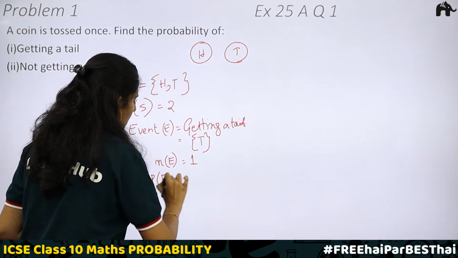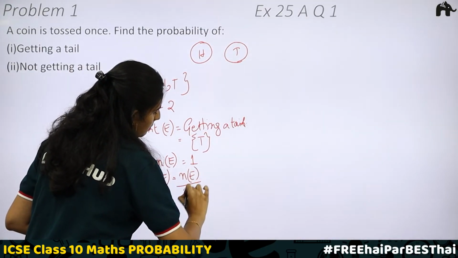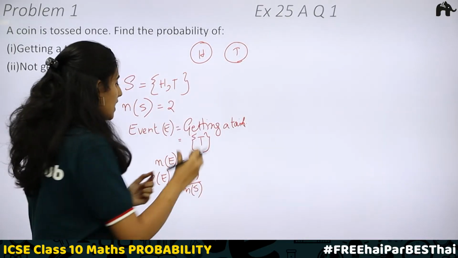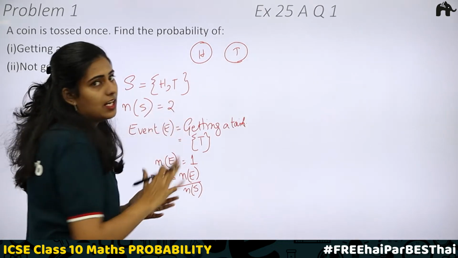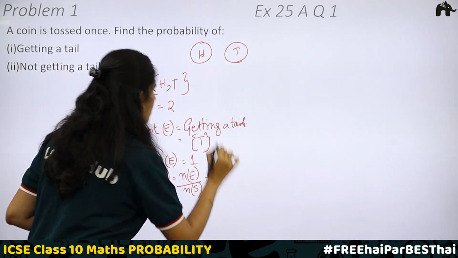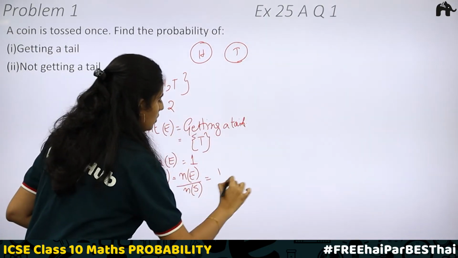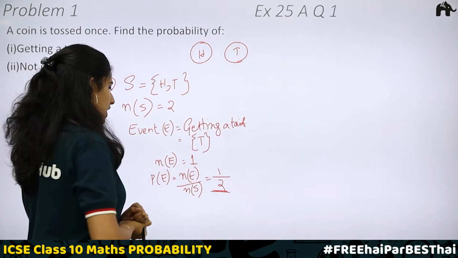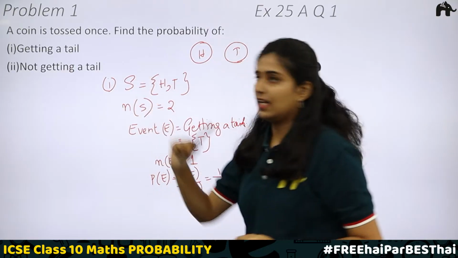Probability P of E is equal to N of E divided by N of S. What is N of E? N of E is the outcomes that are favorable, and N of S is the total number of outcomes. Here we have 1 as N of E and N of S is equal to 2. Therefore, 1 by 2 is your answer. So 1 by 2 is the probability of getting a tail.